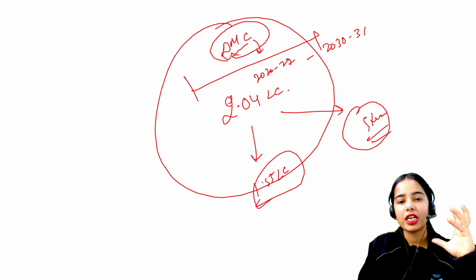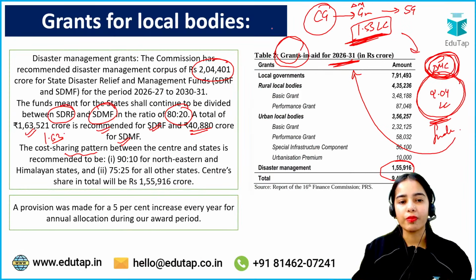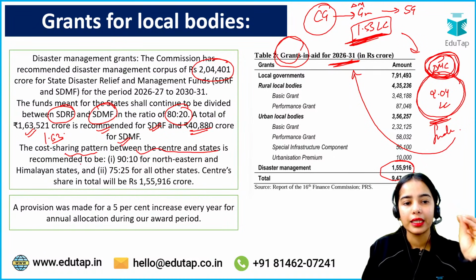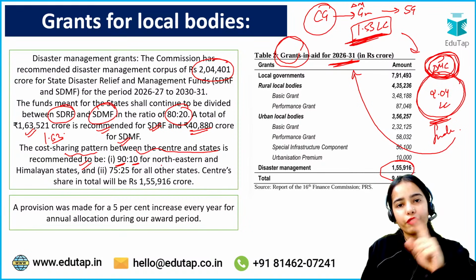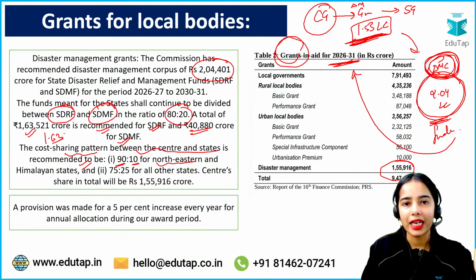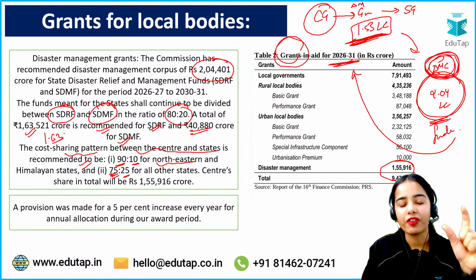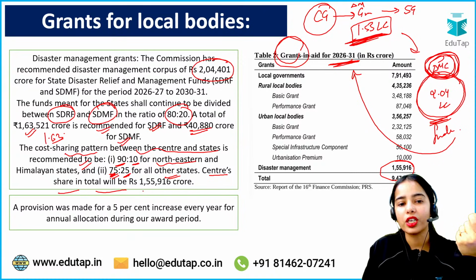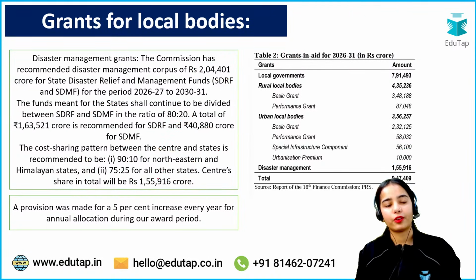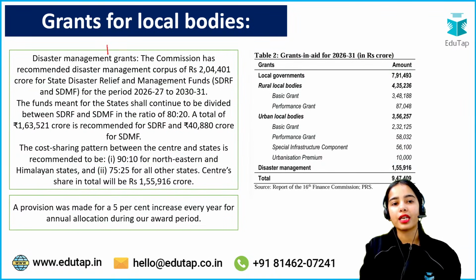The cost sharing pattern between the center and states is recommended to be 90% from the center and 10% from the state for northeastern and Himalayan states, and 75% from the center and 25% from the state for other states. So the center's share in total will be 1.55 lakh crore.